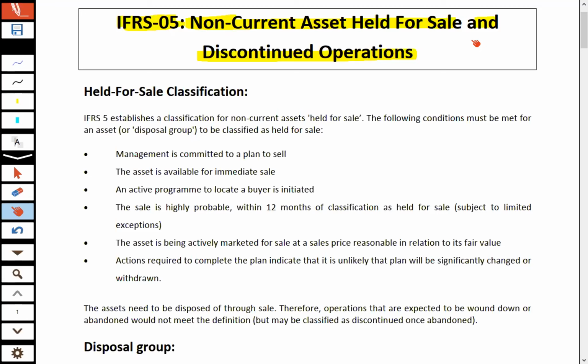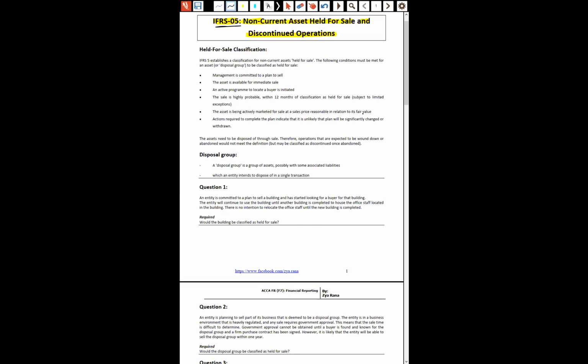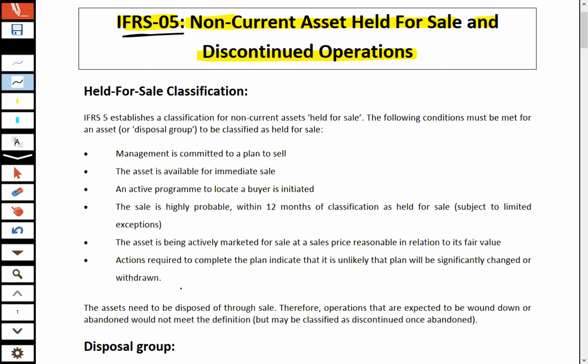But now the entity has decided that they want to dispose this asset, they want to dispose this equipment. So when a company decides to dispose the asset, that asset would no longer be part and parcel of IAS 16. That asset should now be part and parcel of IFRS 5, as we have decided to dispose the asset, and that asset would then be covered in the scope of IFRS 5.